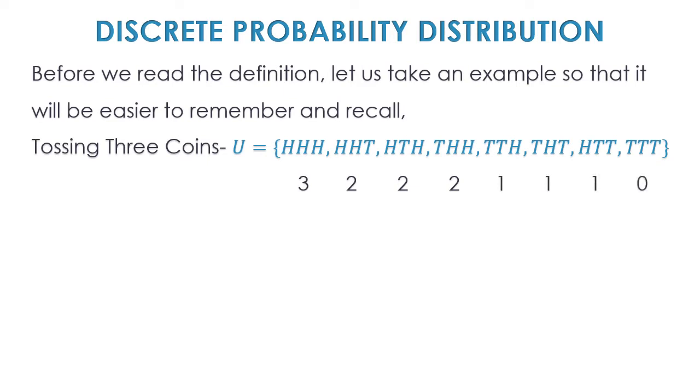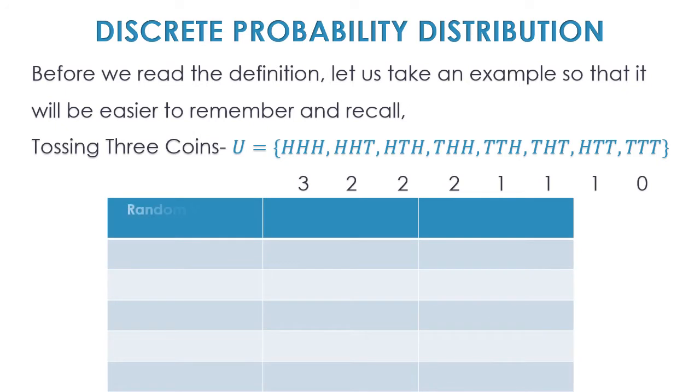Now what I'm trying to do here is classify. First of all, I need to write down my variables here in this table. So the random variable, which is x, also known as xi. As you can see from the data, we have a variable 0, then 1, then 2 and 3. So these are the variables we have here. Then we have the outcomes.